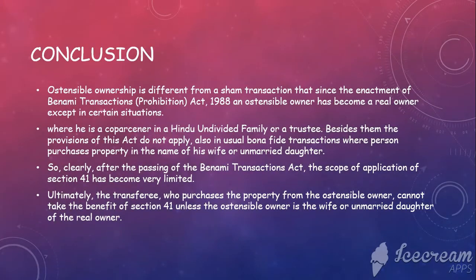So this ostensible ownership is different from a sham transaction, since the enactment of the Benami Transactions Prohibition Act 1988. An ostensible owner can become a real owner in certain situations where he has possessed in good faith and the transferee has taken reasonable care. So clearly, after the passing of the Benami Transactions Act, the scope of application of Section 41 has become very limited, because earlier it was applicable to all Benami transactions, but now only in the case of ostensible ownership. So this is all about ostensible ownership with regard to the Benami Transactions Act.